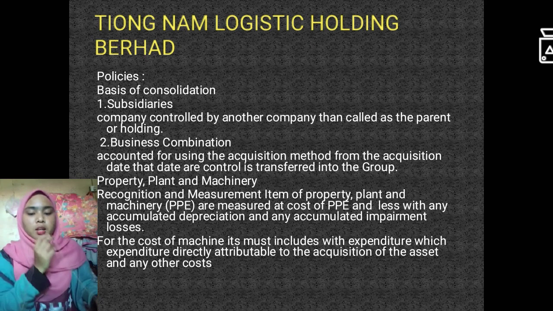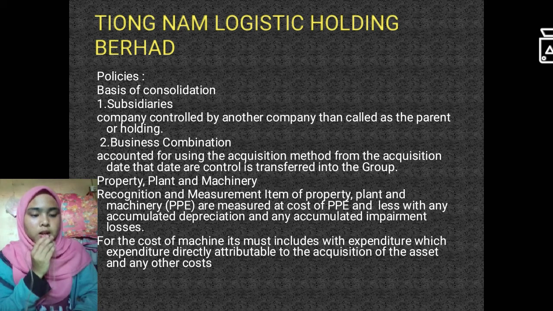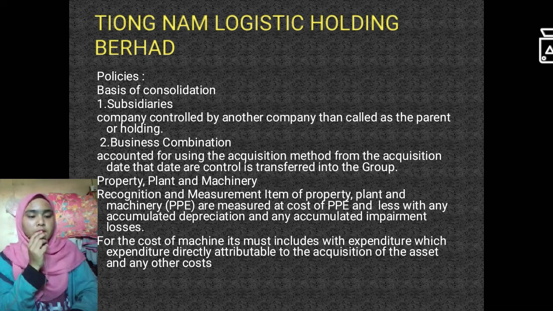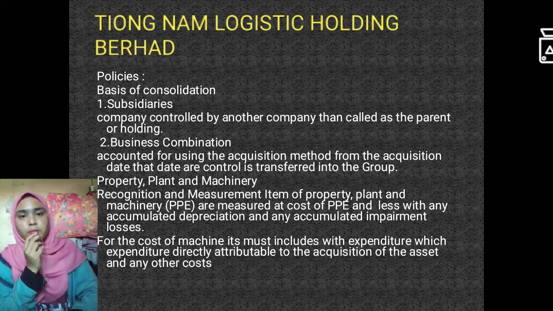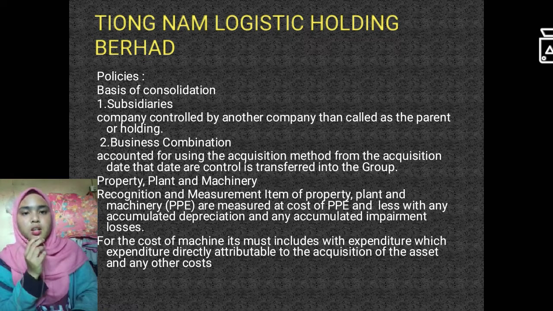For property, plant and equipment, items of property, plant and equipment or PPE are measured at cost less any accumulated depreciation and any accumulated impairment losses.